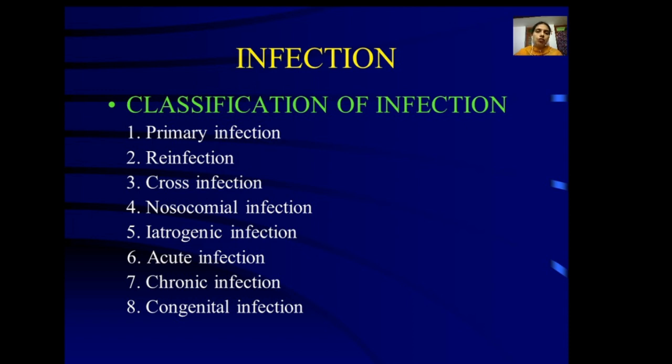Next is iatrogenic infection. Iatrogenic infection means physician induced infection. It may be because of a surgery, or a blood transfusion, any surgical procedure or lapses in aseptic practices. That is called iatrogenic infection.